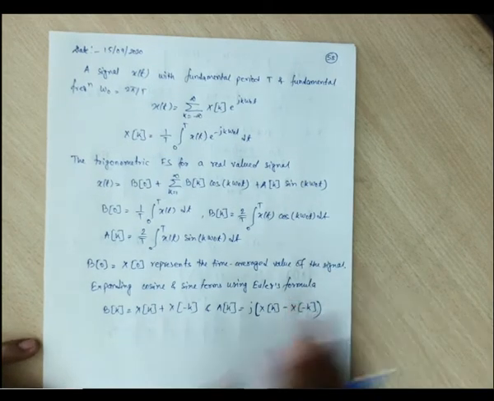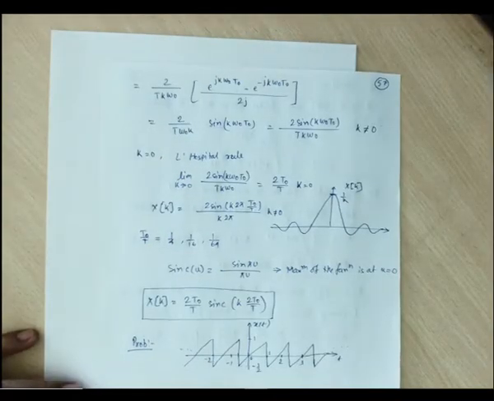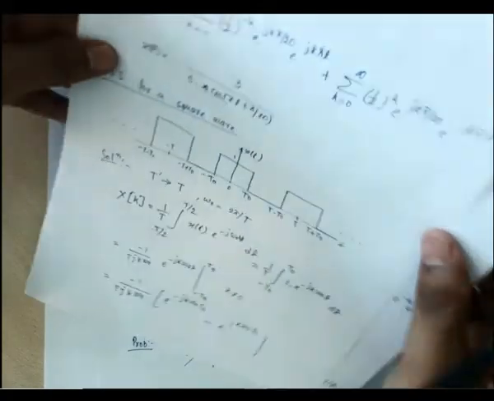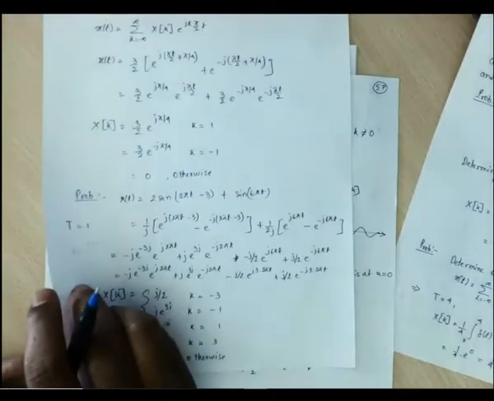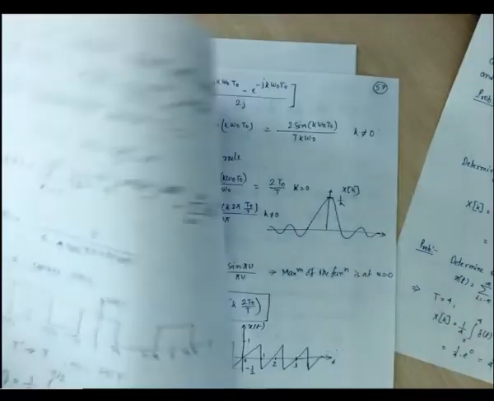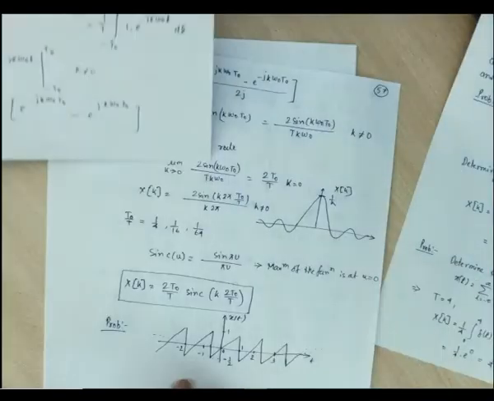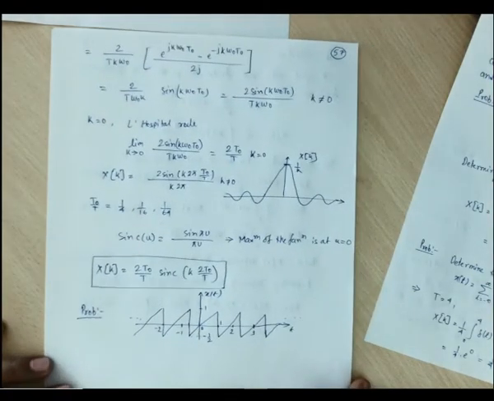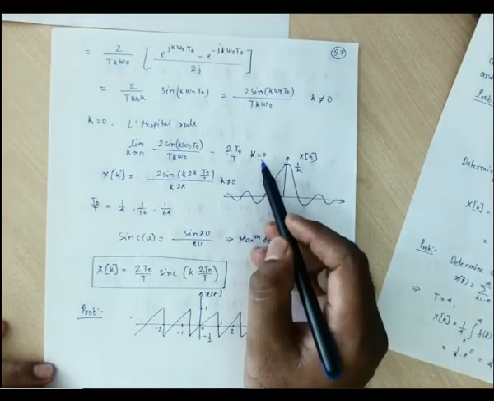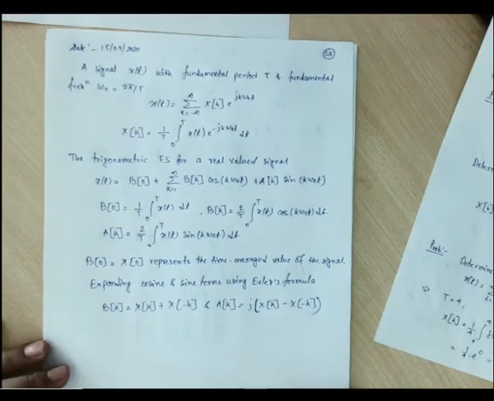Okay, now the square wave we studied last day, the square wave whatever we have seen, for this we derived all the Fourier series coefficients. We derived all the Fourier series coefficients for this square wave, right? So we can find the values for k equals 0 and k other than 0 using this trigonometric Fourier series representation. We can also get this one.